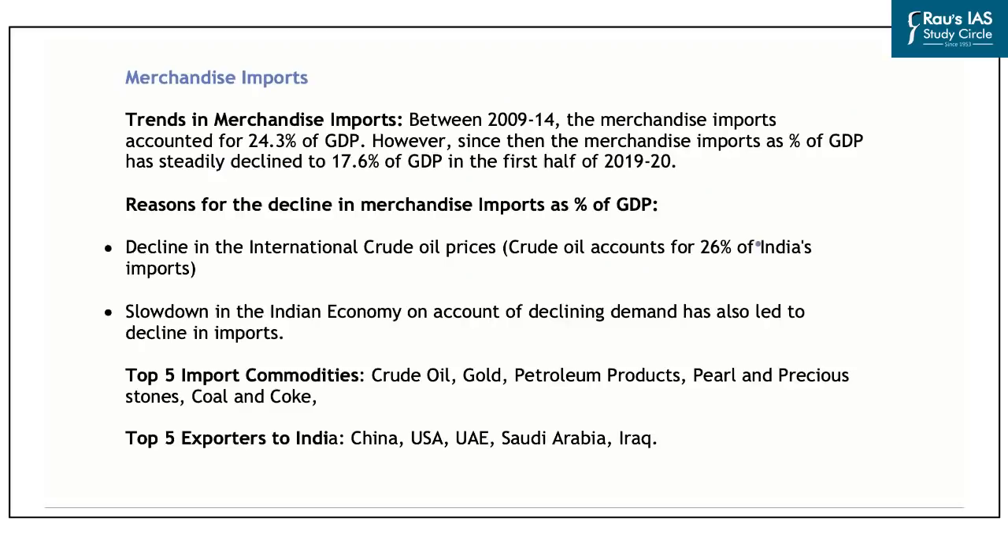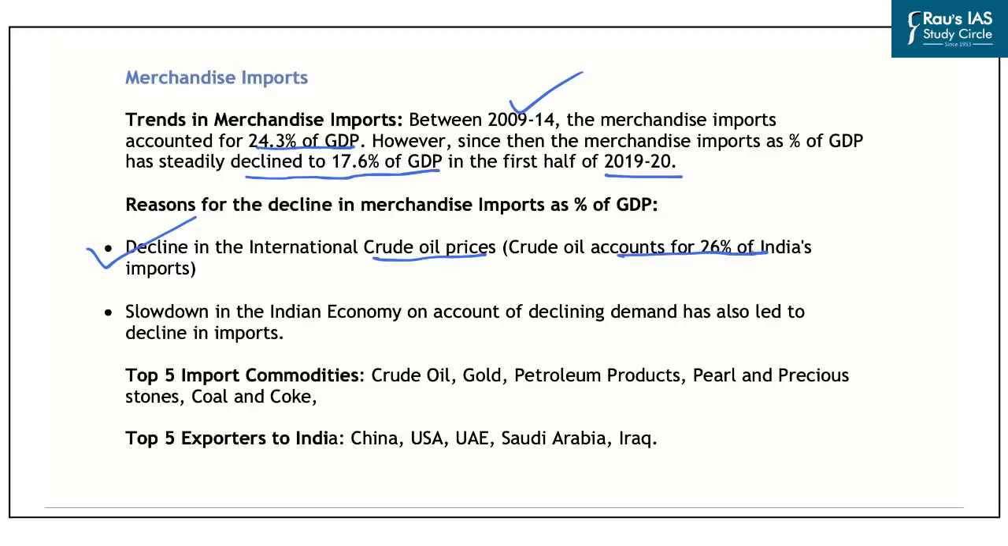And as far as the merchandise imports are concerned, between 2009 to 2014, the merchandise imports accounted for 24.3% of the GDP. However, since then, the merchandise imports as a percentage of GDP has steadily declined to 17.6% of the GDP in the first half of 2019-20. Now, what are the reasons for the decline in merchandise imports? You might all be knowing that India is heavily dependent on the import of crude oil. Accordingly, a decline in the international crude oil prices has led to a decline in merchandise imports as a percentage of GDP. And that is because crude oil accounts for 26% of India's imports.